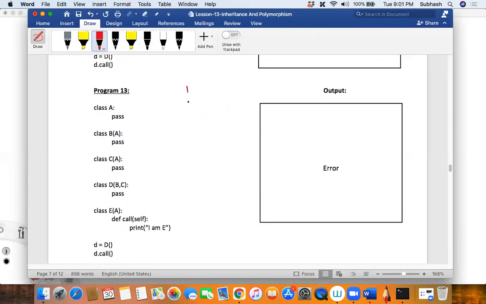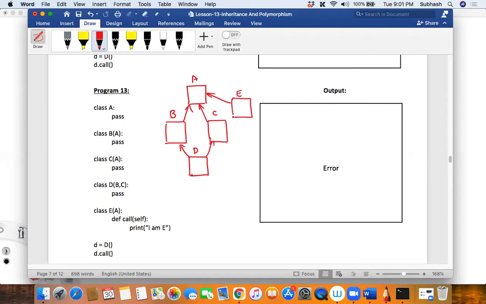Okay, so first you have a class A, and we have class B, class C, and then we have D over here, right? And we have E, which is getting inherited from A. Did you see that? I just added one more class.